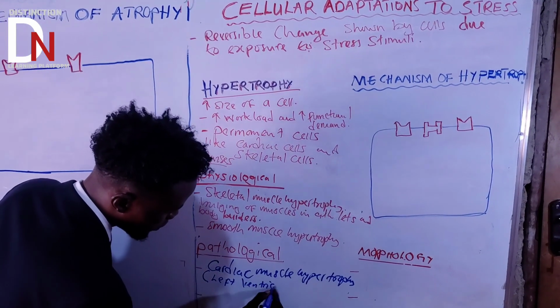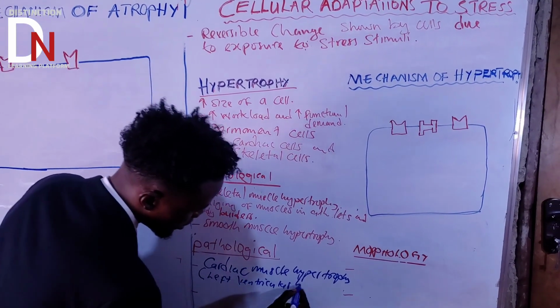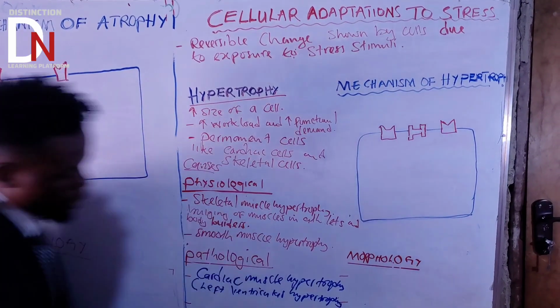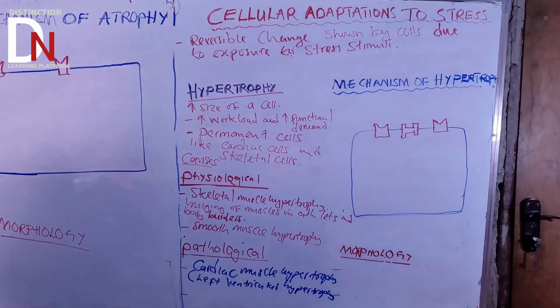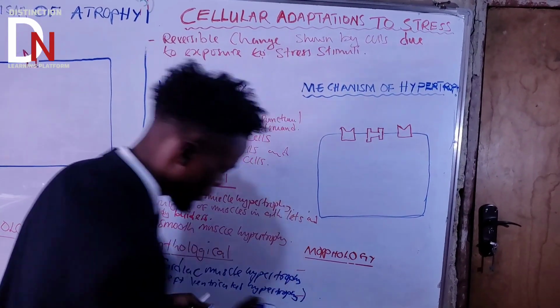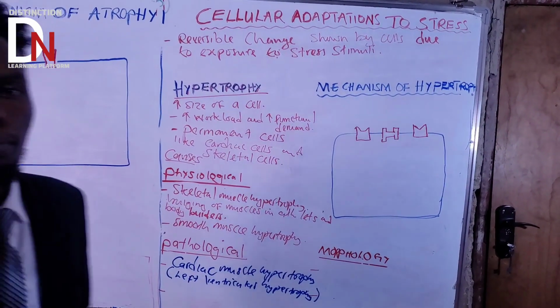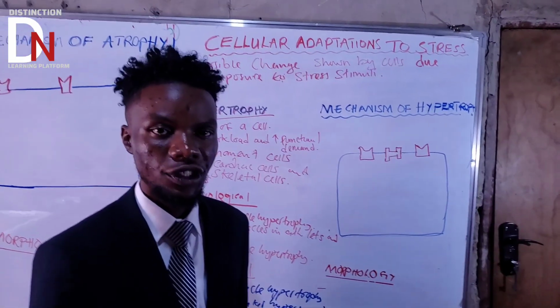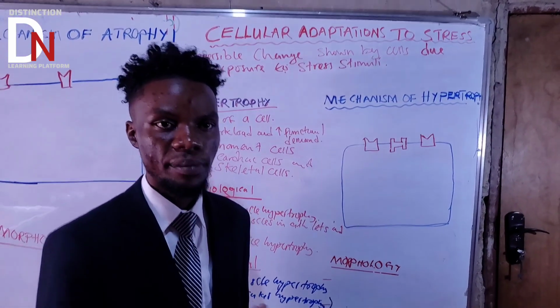ventricular hypertrophy. So in left ventricular hypertrophy, the left ventricle of the heart becomes large due to what? Maybe someone has an underlying condition, systemic hypertension.